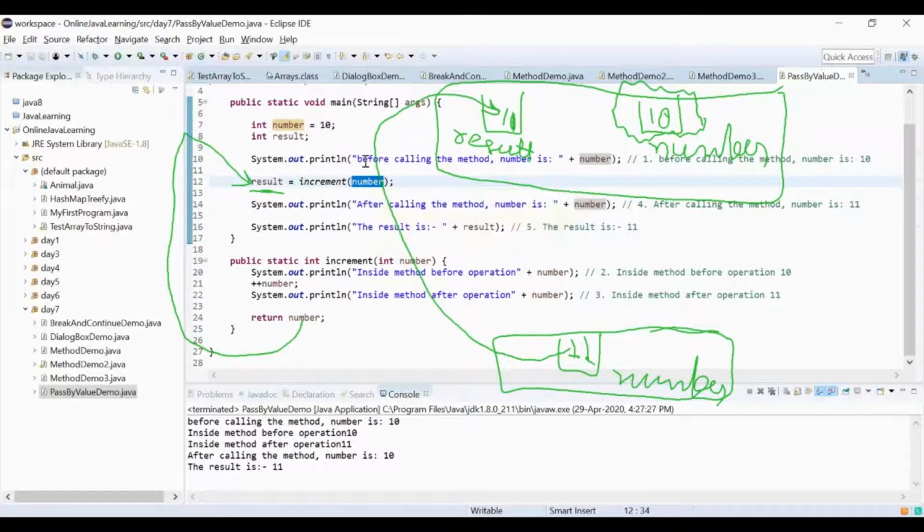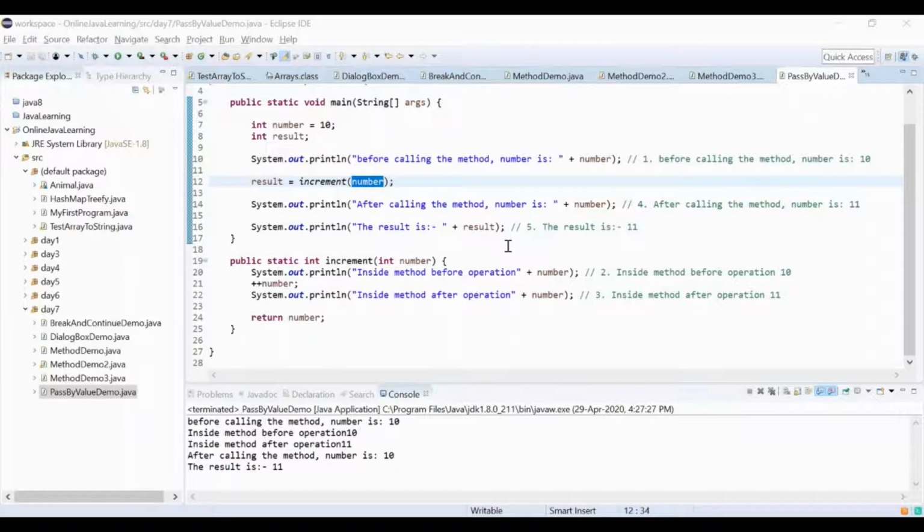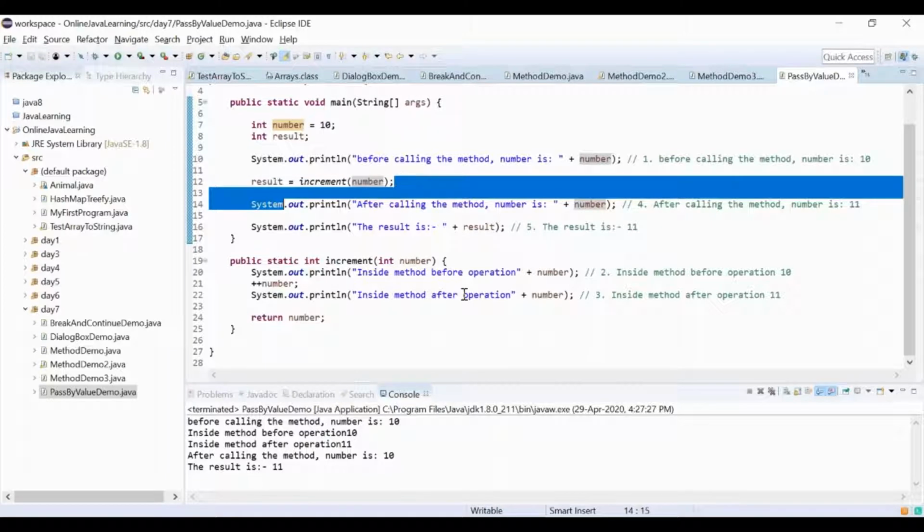Whatever primitive type we pass from the calling method, meaning the main method, to the called method gets copied, and that terminology is called pass by value.